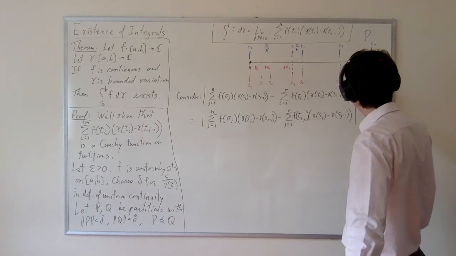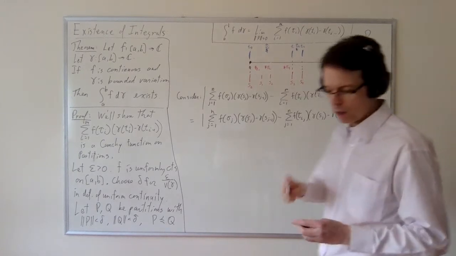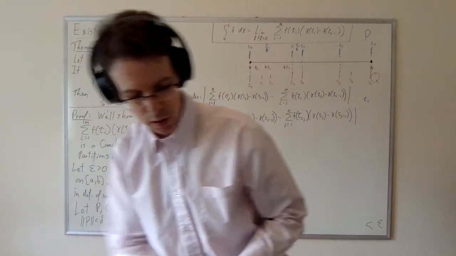So in this example here, let me write this in blue and in pink to illustrate the point.